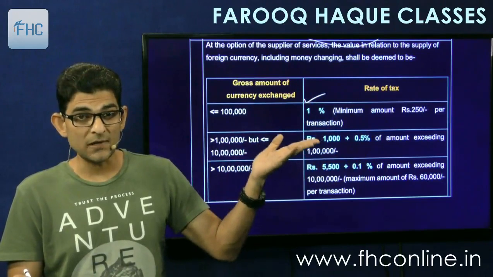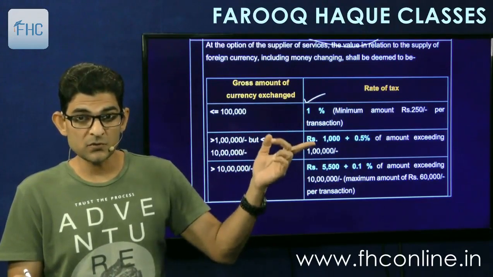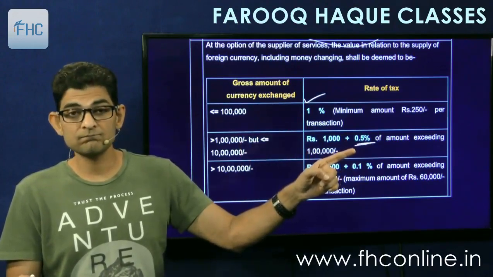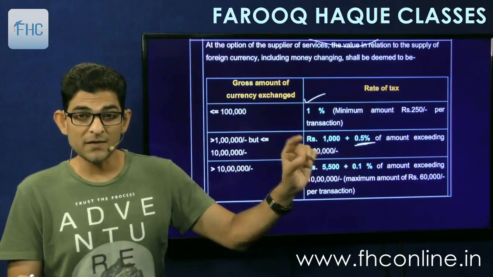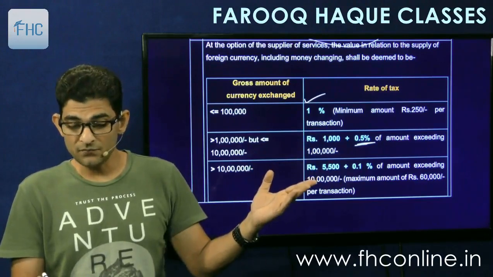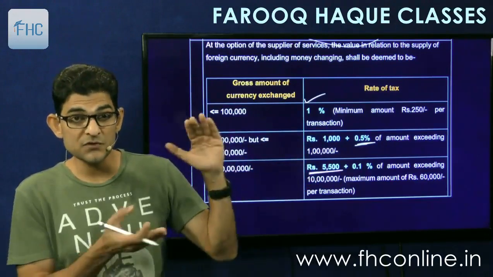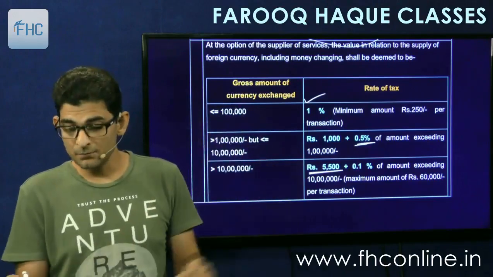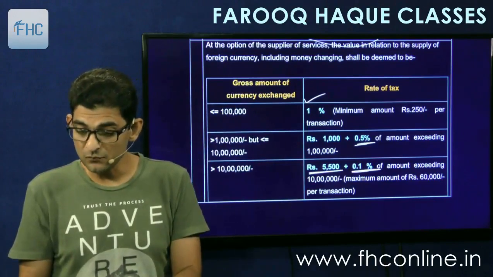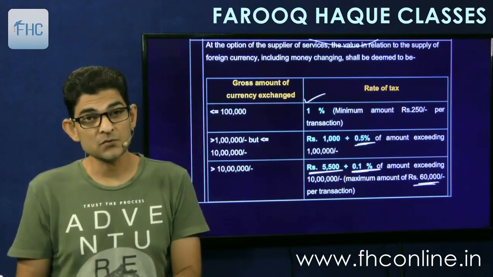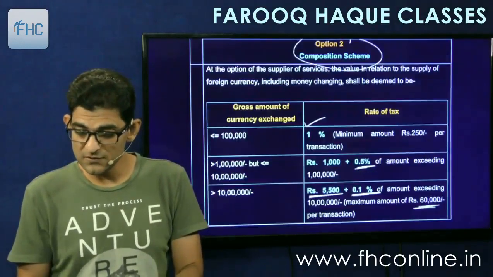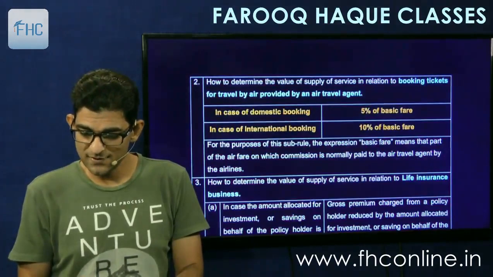1,000 is on the first 1 lakh; 1 lakh into 1% is 1,000. And then whatever amount is exceeding 1 lakh, 0.5%. This slab is 1 lakh to 10 lakh, a slab of 9 lakhs. And then above 10 lakhs, you have to take the base amount as 5,500, which comes on the first 10 lakhs, and then 0.1% of the amount exceeding 10 lakhs. And the maximum you have to limit at 60,000 per transaction. So minimum 250, maximum 60,000. This also we had seen in detail with a lot of examples.